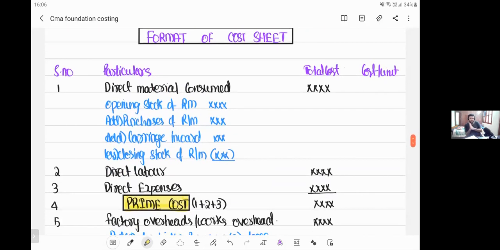Yes. Shall we proceed with the sums? Yes, sir. Yes, we'll proceed with the sums. First, we'll try to understand and analyze the example sums. Once the example sums are done, two sums are given in your material. We'll try to solve those two sums.